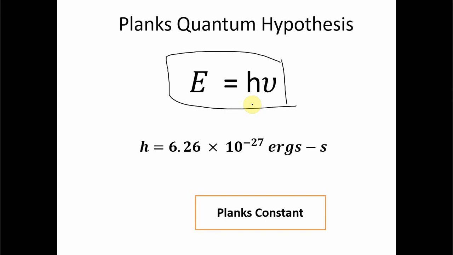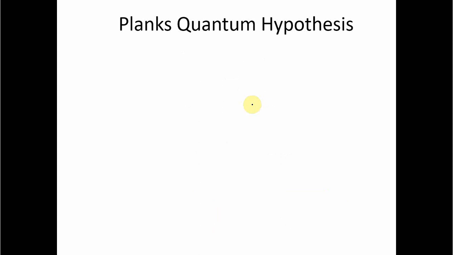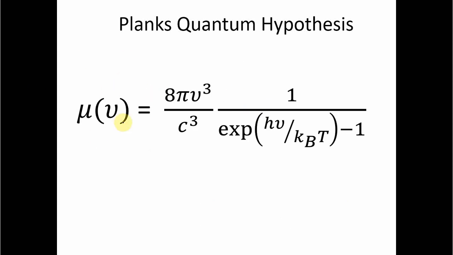And with this hypothesis, Planck was able to devise a new formula, called Planck's formula. You can see that this term is different, and we have an exponential series over here, and we have kBT, the same kBT. Now, how does this solve the problem? Well, if you plot this formula, you will get the experimental curve. But how does this solve the problem?